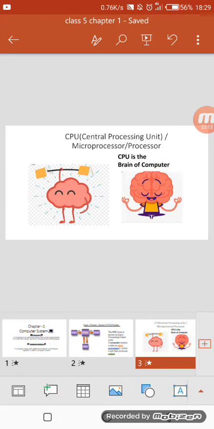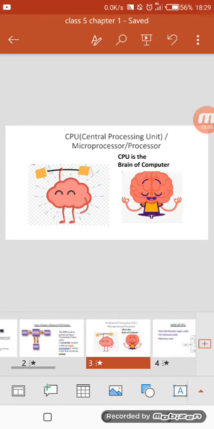Please keep in mind this full form. Keep in your mind what is the full form of CPU. And another name of CPU is microprocessor or processor. And which part of computer is known as the brain of computer? So our answer is CPU.